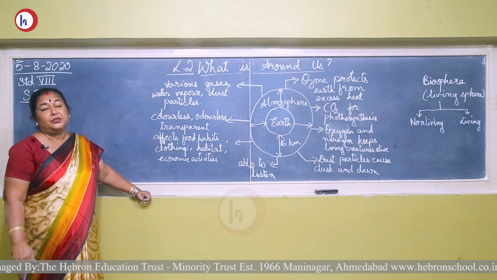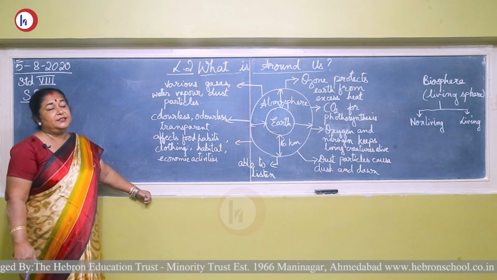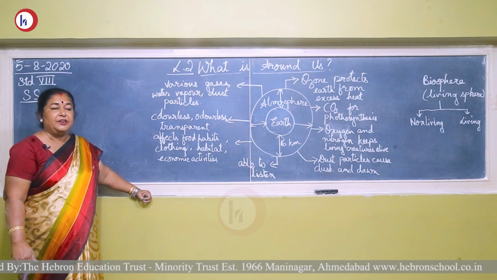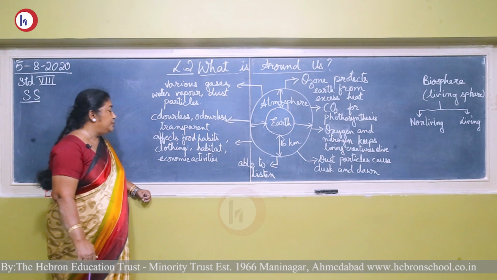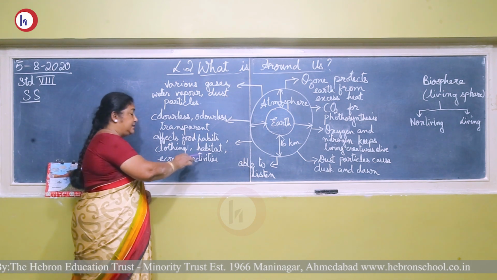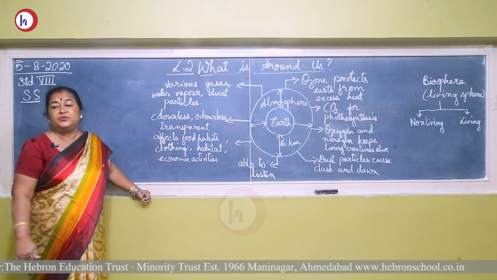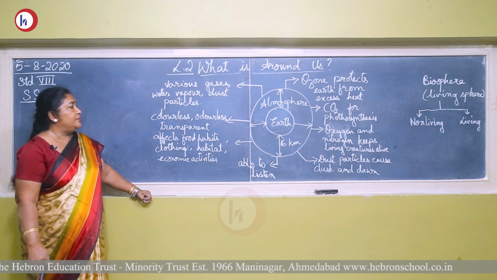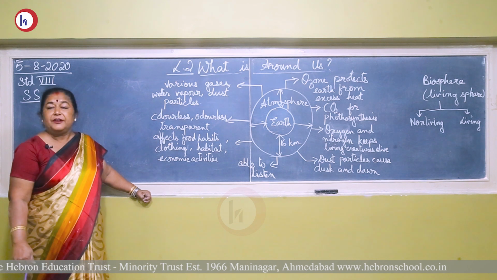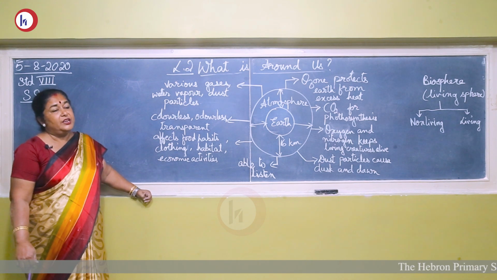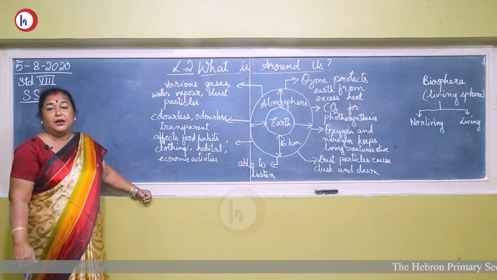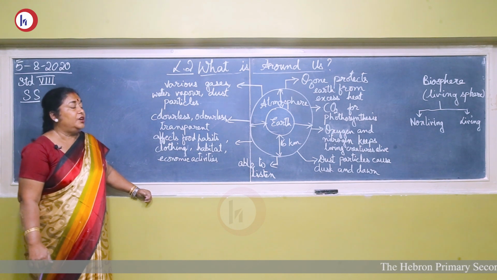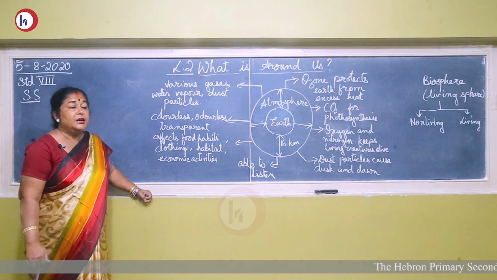Food habits depend on the crops and cereals that are grown, and atmosphere is one of the factors which affect it. It also affects our habitat. Our economic activities, which industries develop, also depend on the atmosphere. So the atmosphere is very important for us. Without atmosphere, without air, man cannot live more than a few seconds.